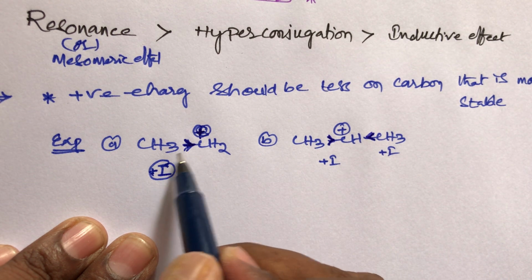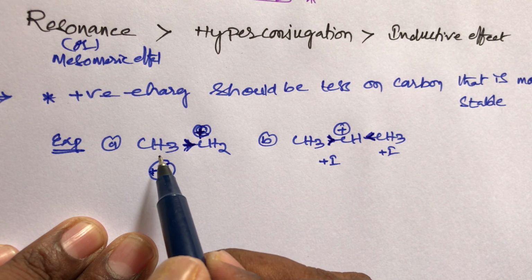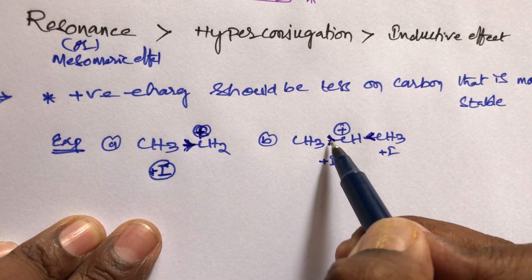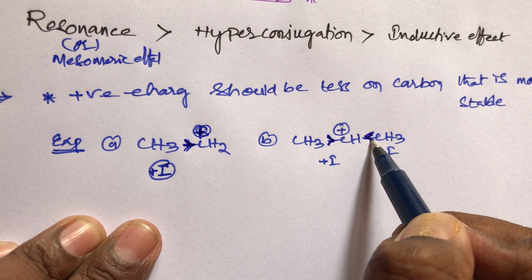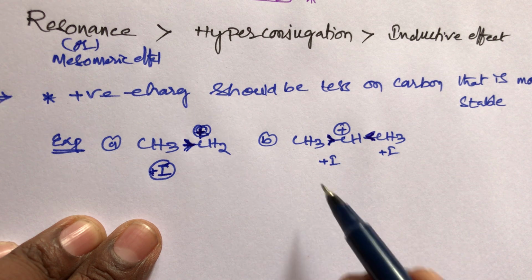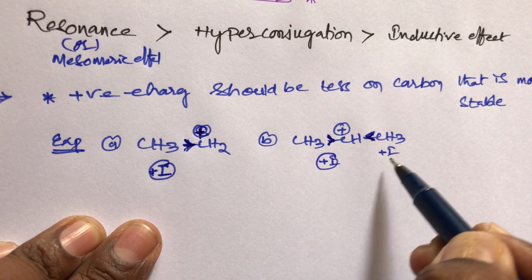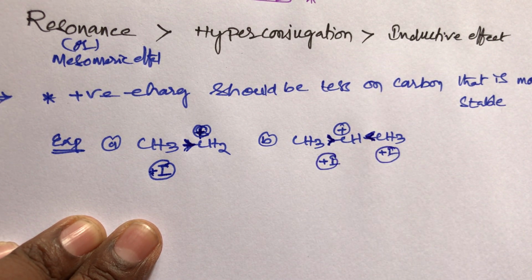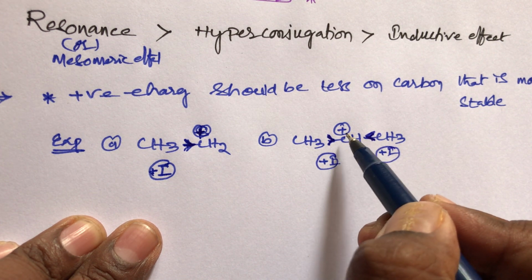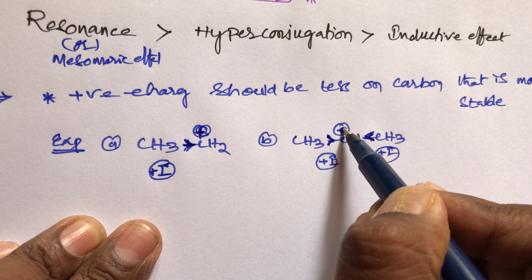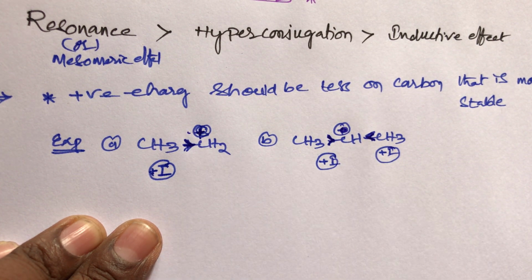Compound A has only one methyl group, while compound B has two methyl groups, and these two methyl groups are electron releasing. So the positive charge decreases more compared to this one.